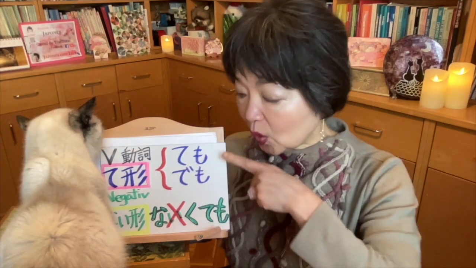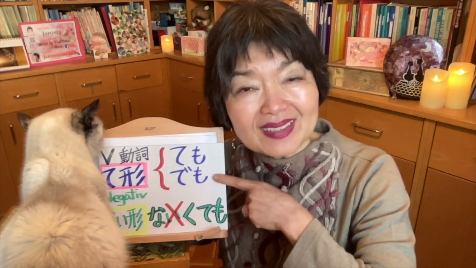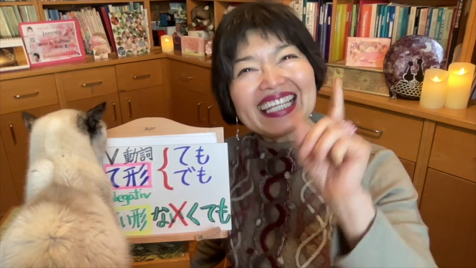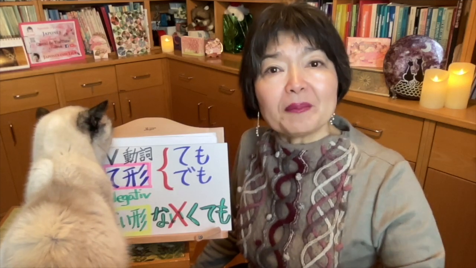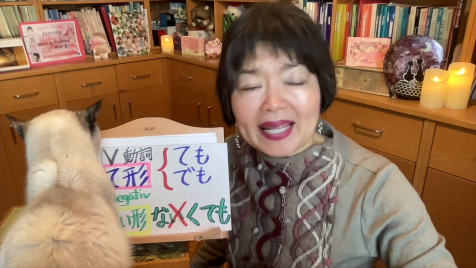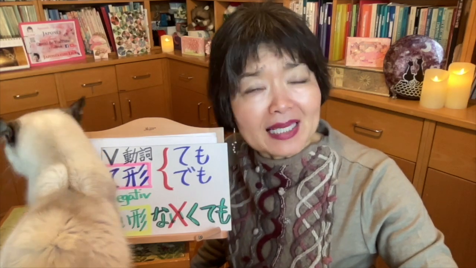Now a quiz time with 3 questions, 3 translations into Japanese, always using テモ or デモ or なくても。1番目。Even if I go to bed early at night, I can't get up early in the morning. 2番目。Even if it's not raining now, I'm going to bring my umbrella. 3番目、最後です。No matter how much I practice kanjis, I can't memorize them.